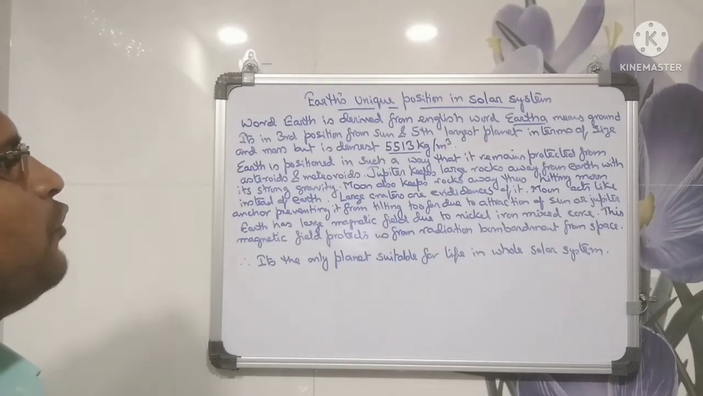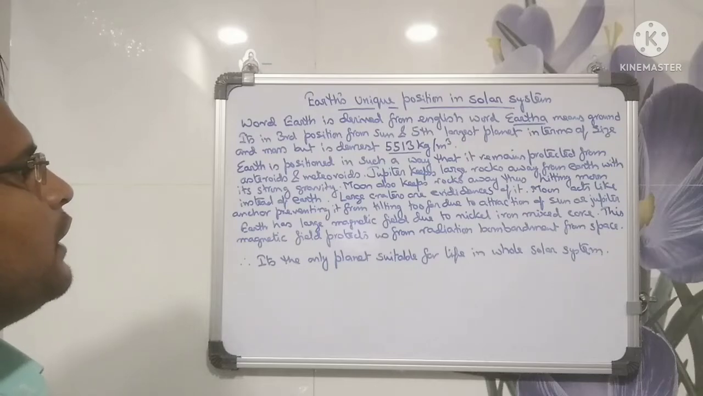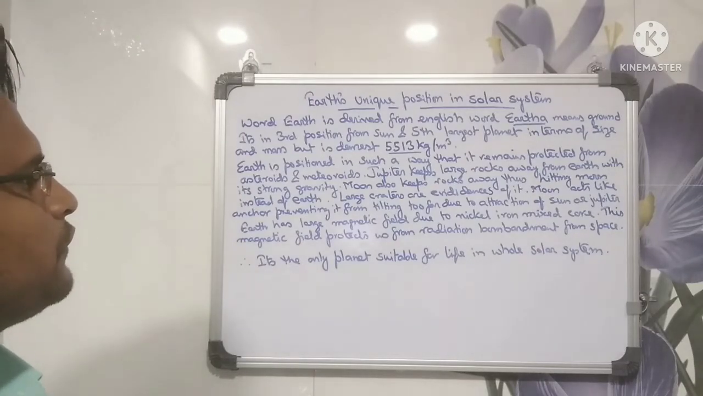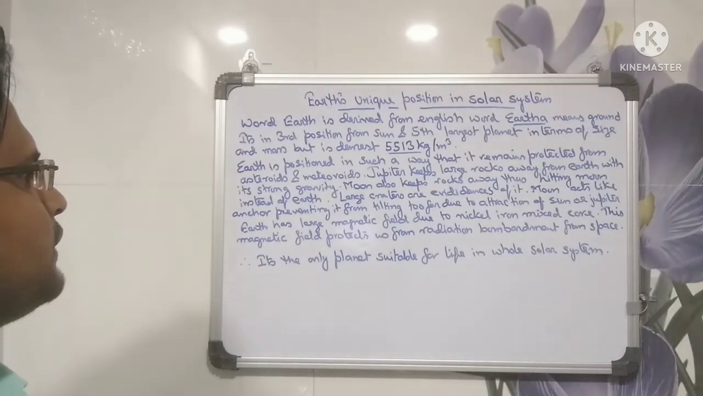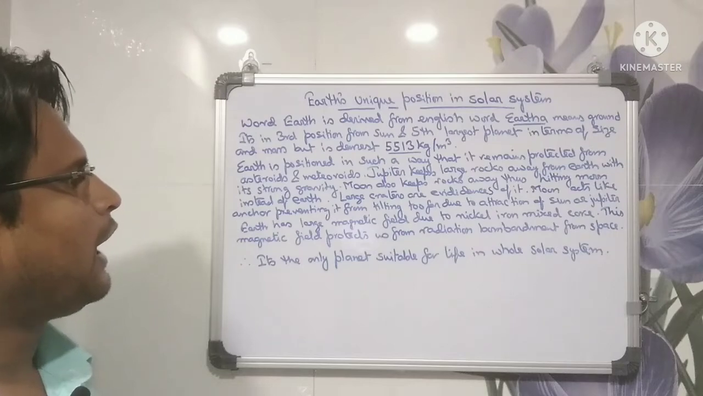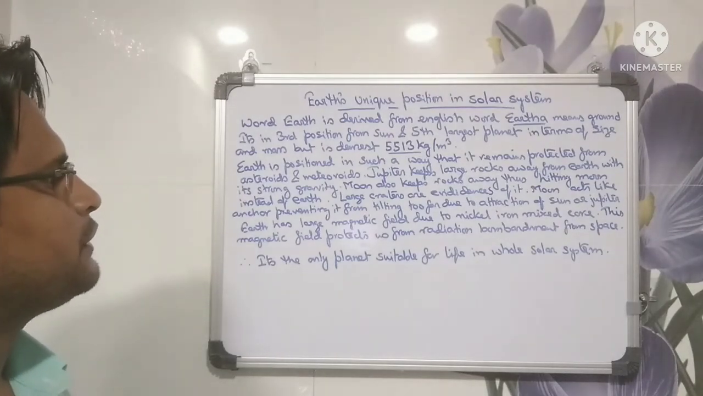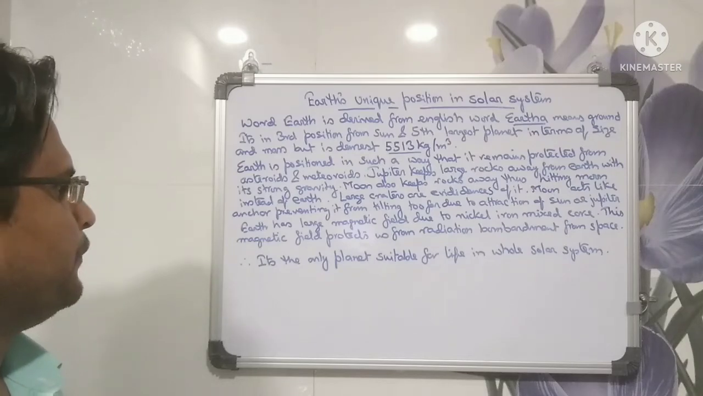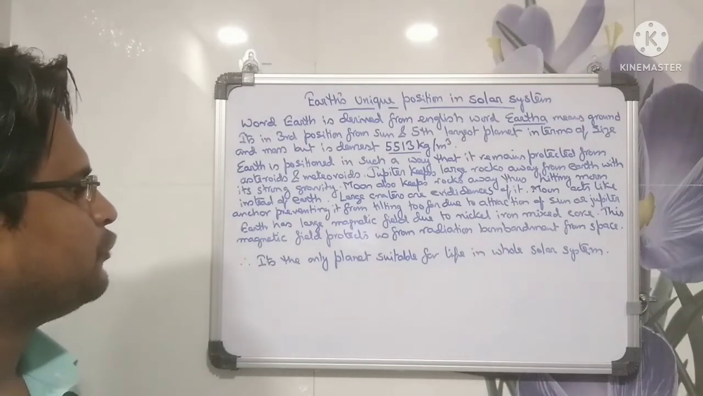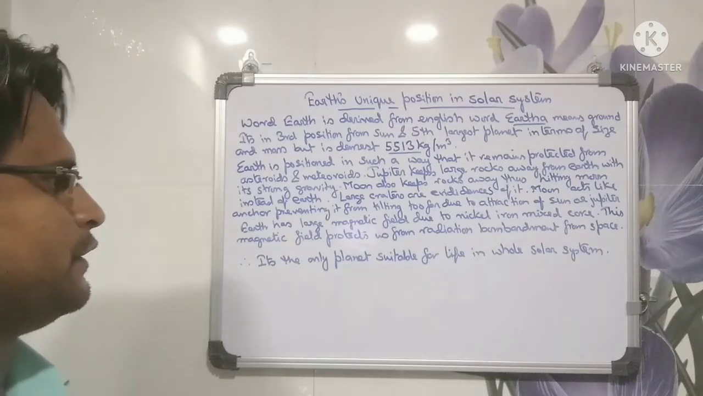Jupiter keeps large rocks away from Earth with its strong gravity. The Moon also keeps rocks away, thus getting hit instead of Earth. Large craters are evidence of it. The Moon acts like an anchor, preventing Earth from tilting too far due to the attraction of the Sun or Jupiter. Earth has a large magnetic field due to its nickel-iron mixed core. This magnetic field protects us from radiation bombardment from space. Therefore, it's the only planet suitable for life in the whole solar system.